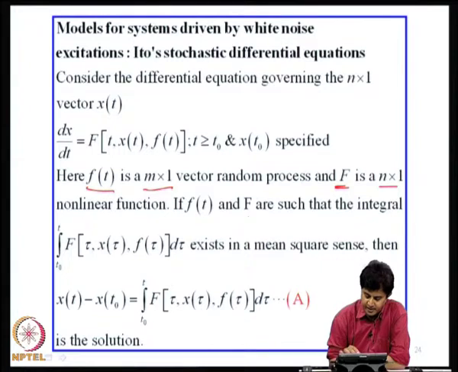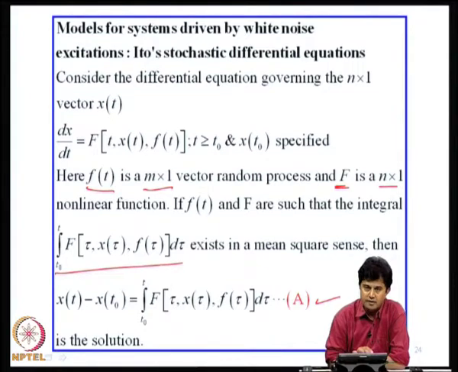If f of t and capital F are such that this integral from t naught to t exists, suppose I integrate both sides with respect to t, I will be left with the integral from t naught to t of F of tau, x of tau, f of tau d tau. If this integral exists in a mean square sense, then the solution can be written as x of t minus x of t naught equals the integral from t naught to t of F of tau, x of tau, f of tau d tau. This is a solution, provided these integrals can be interpreted in a mean square sense.